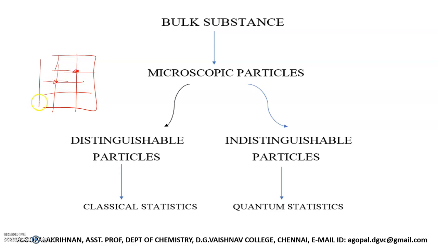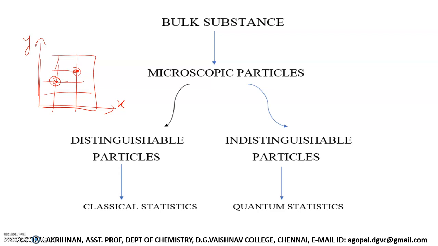So if I take this as the x-axis and this as the y-axis, then at any instant of time I can distinguish this particle from this particle because they have different Cartesian coordinates. So these types of particles are called distinguishable particles. You can distinguish the particles at any instant of time.